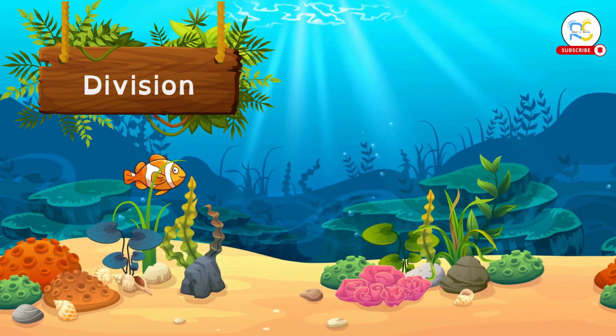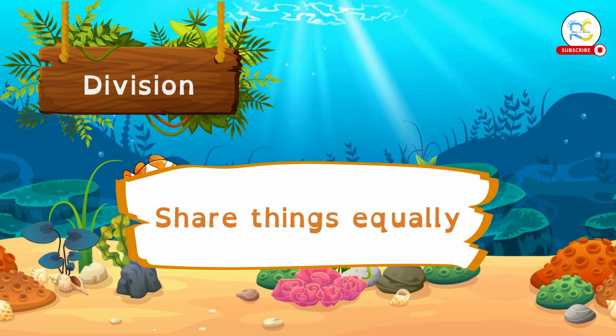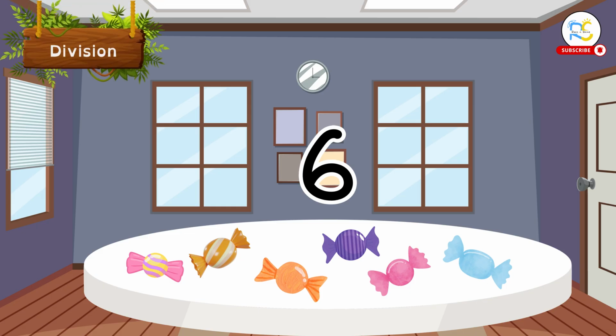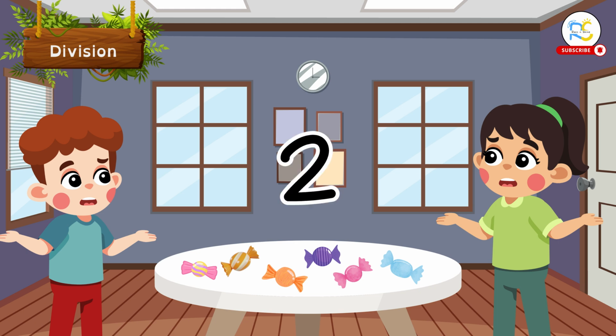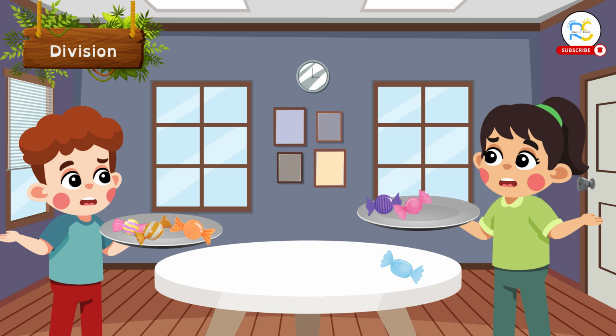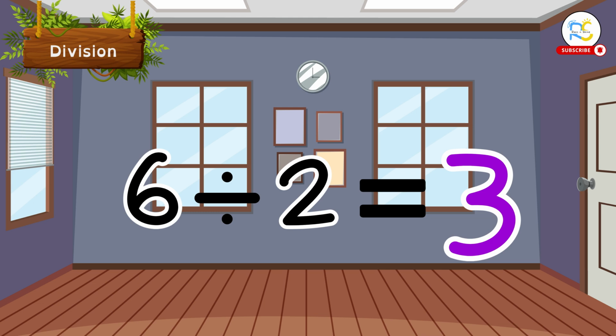Now, let's learn about division. Division is when we share things equally. We have 6 candies and we want to share them with 2 friends. How many candies will each friend get? Let's divide them equally. 1, 2, 3 for you and 1, 2, 3 for you. So, 6 divided by 2 equals 3.